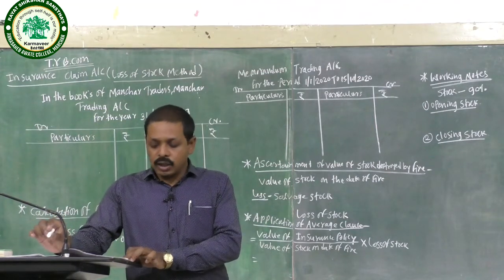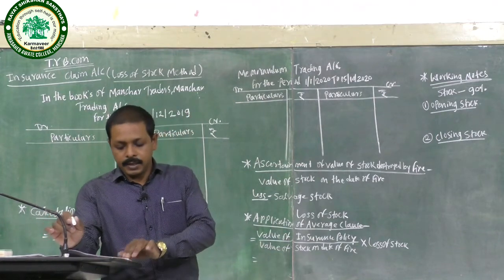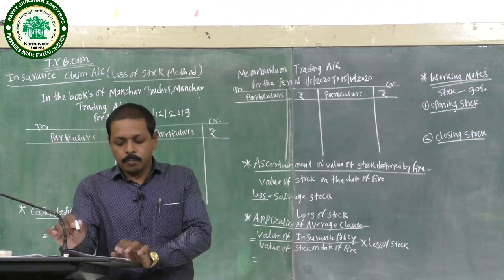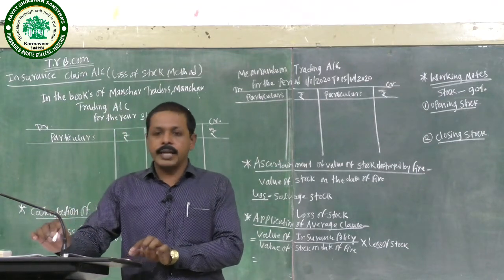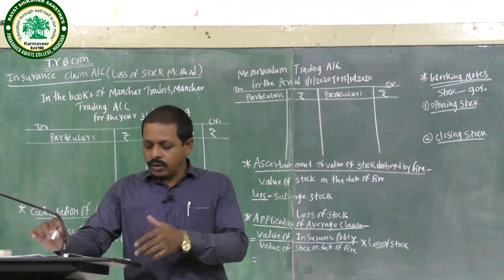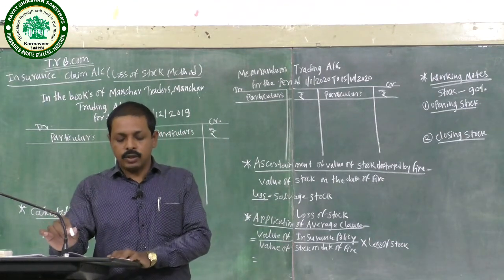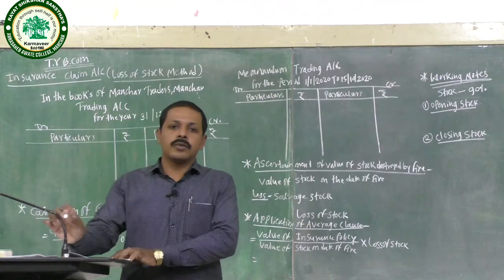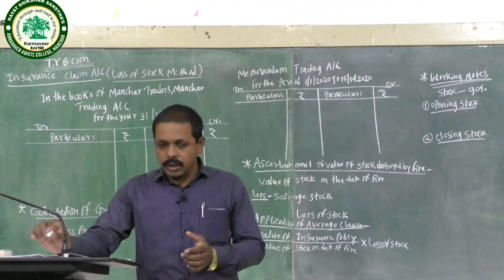Stock on 31st December 2019 is rupees 13,500. Purchases from 1st January 2020 to 14 October 2020 are rupees 73,500. Sales from 1st January 2020 to 14 October 2020 are rupees 75,000.